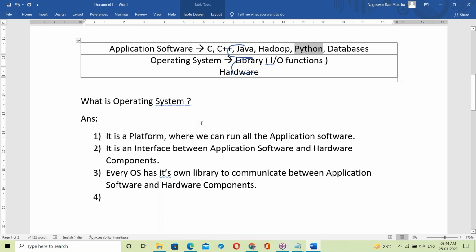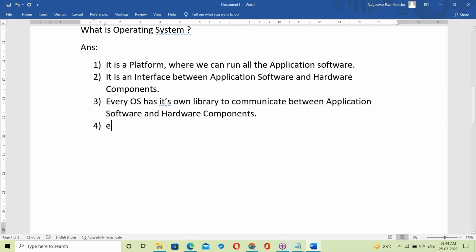Static linking and dynamic linking are tomorrow's topic; I'll explain that tomorrow. All these programs have to link with the OS library before they start.